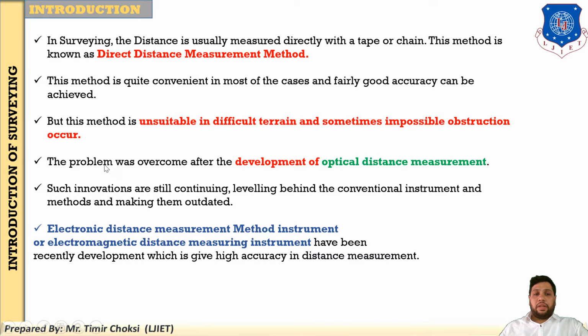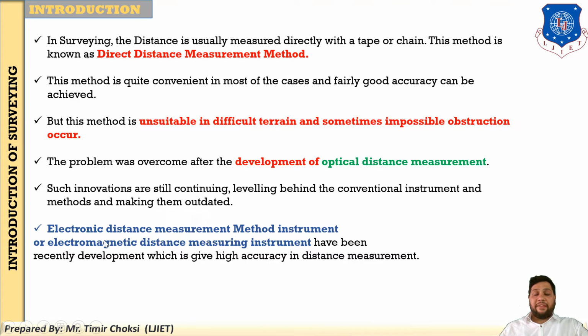The problem was overcome after the development of optical distance measurement instruments being available in the market. Then you overcame the problem of difficult terrain. But such instruments are now outdated, as innovations still continue, making these methods outdated.